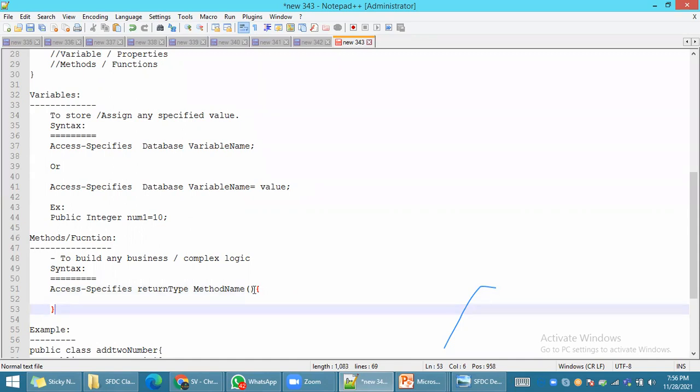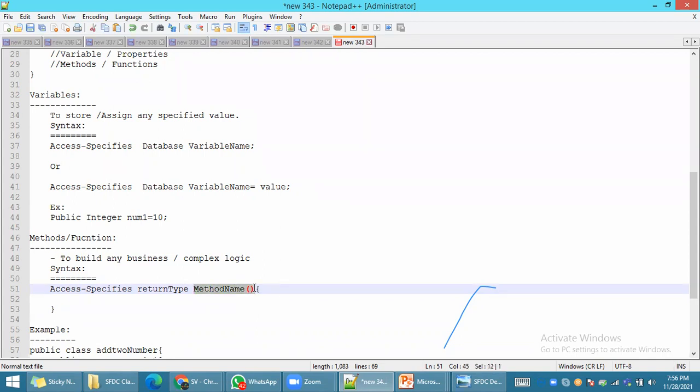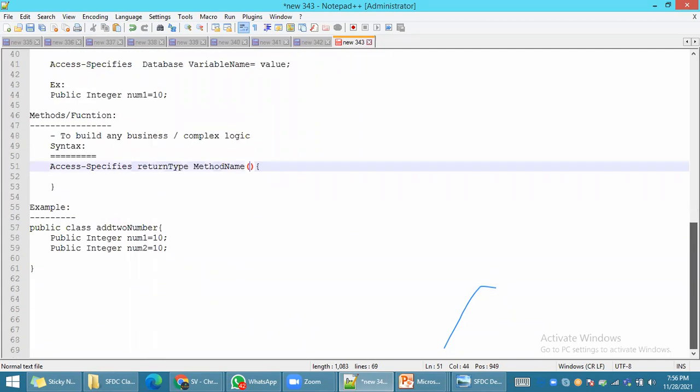A method can have parameters or no parameters. Without parameters means no need to pass anything because you already defined the values statically.